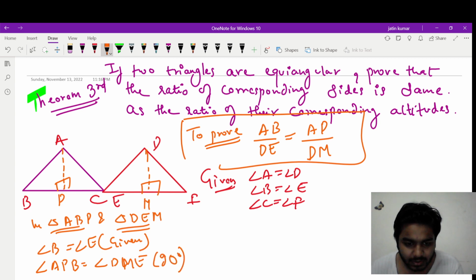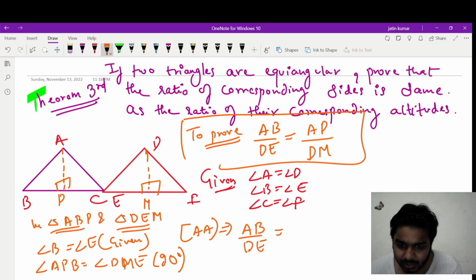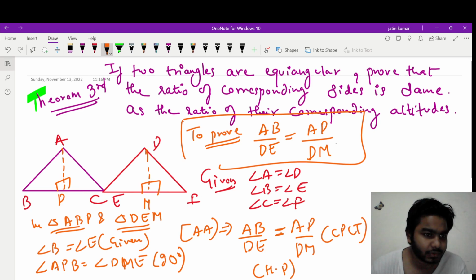So can I say by angle criteria both left wale triangles are similar? So can I equate the ratio of their sides? If I can equate the ratio of their sides, will I prove my required theorem or not? So AB upon BP will be equal to AP upon DM, hence proved by CPCT. You will write each and every statement, okay?